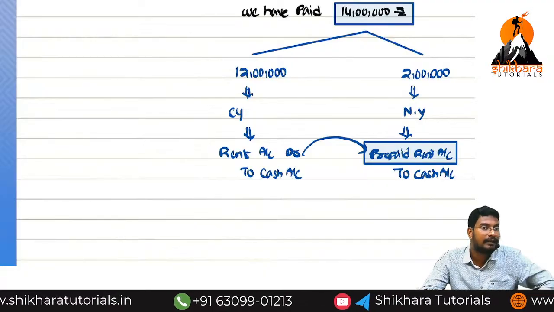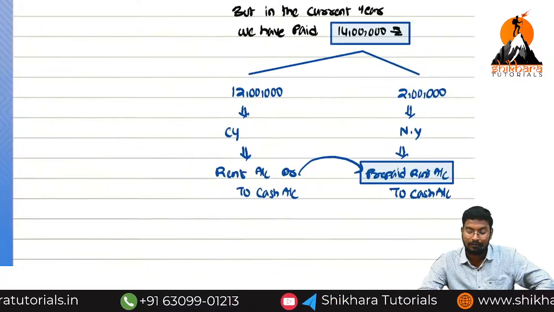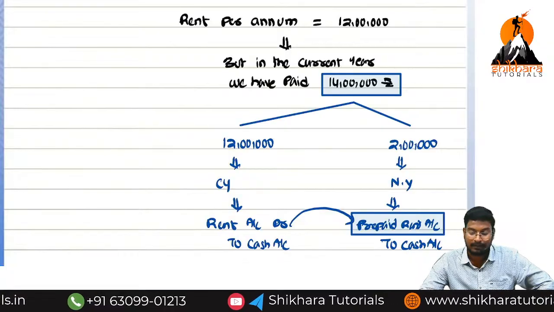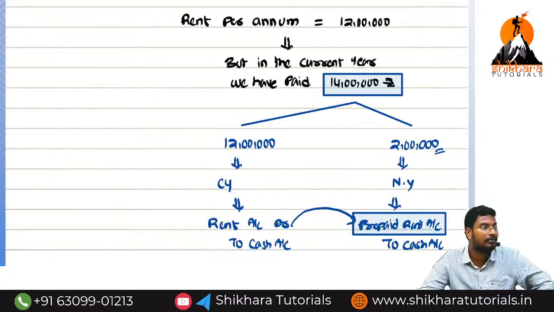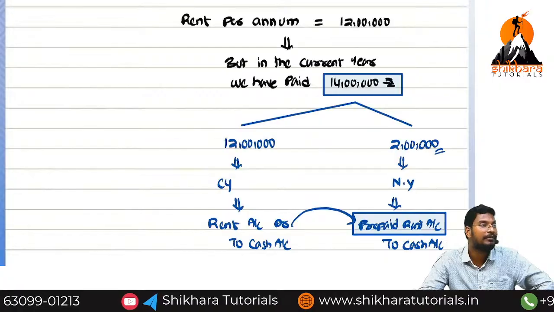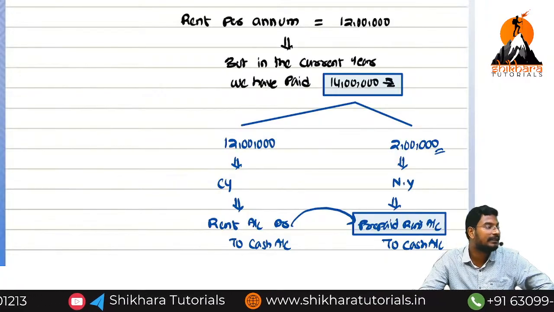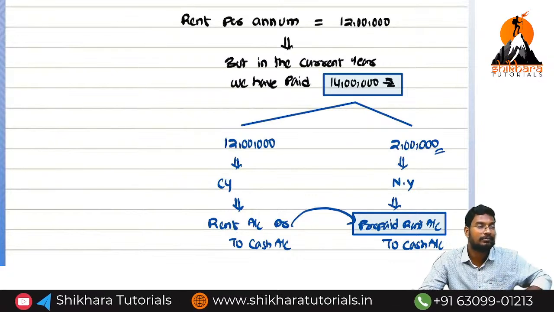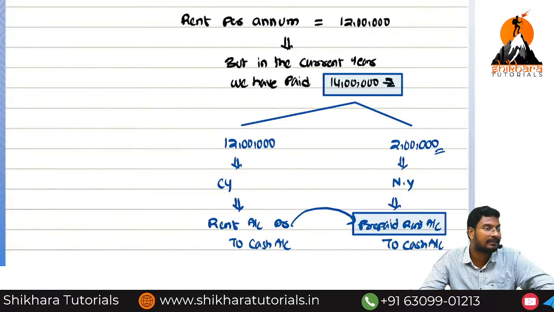Prepaid expenses means it is an asset. In the next year, what is the rent per month? 1 lakh. Even if you do not pay the 2 lakh next year, the owner will accept 2 months, because we have paid 2 months in advance. Is it an asset or a liability? It is an asset. At the time of leaving the house, he will give it back. So it is an asset.